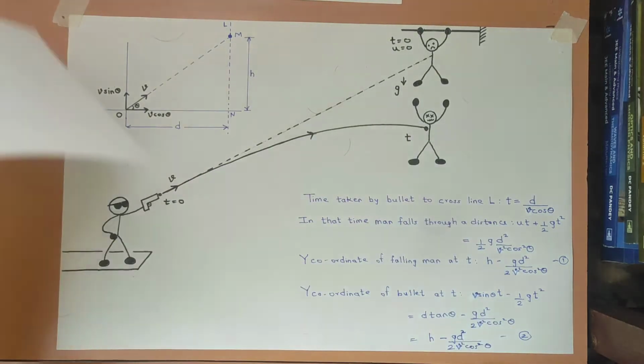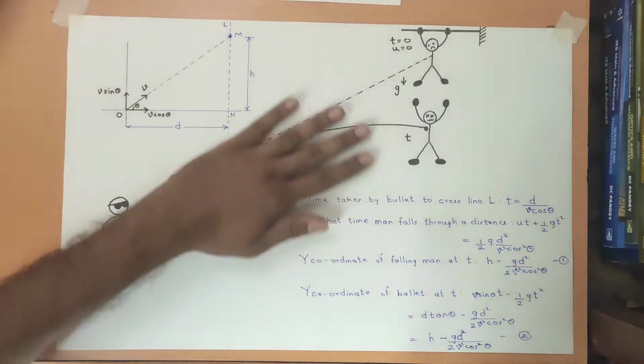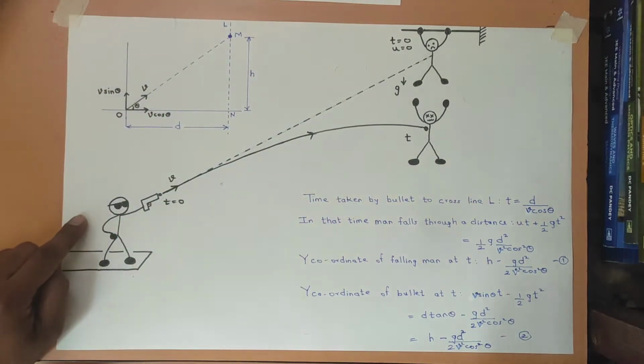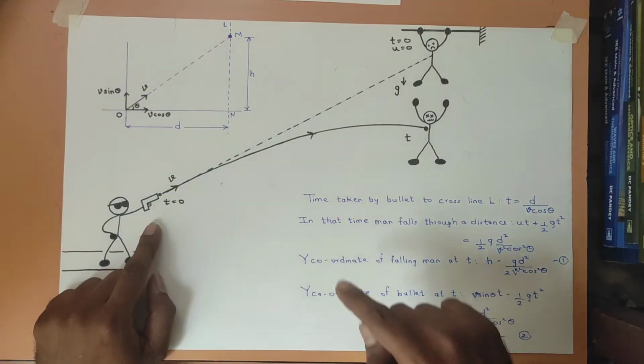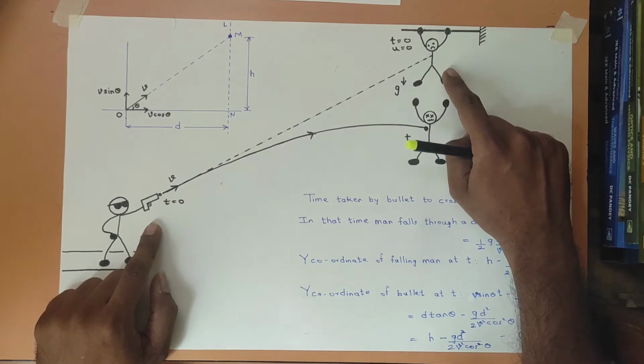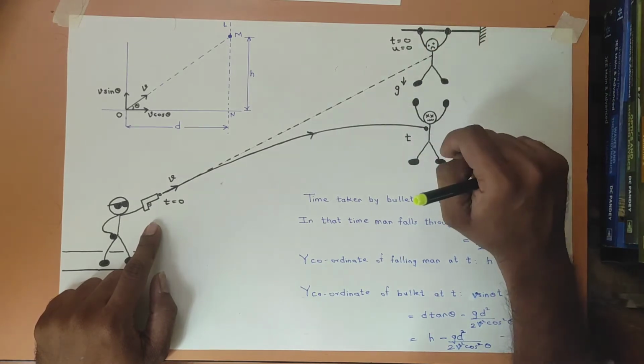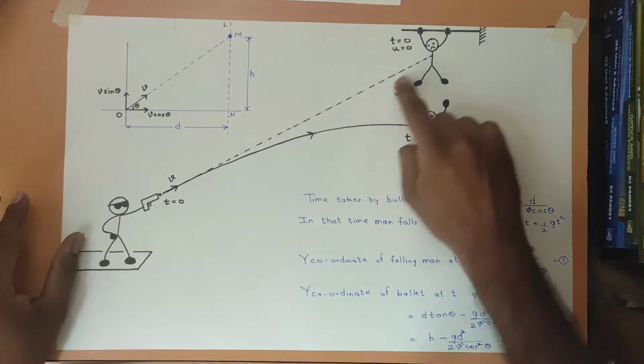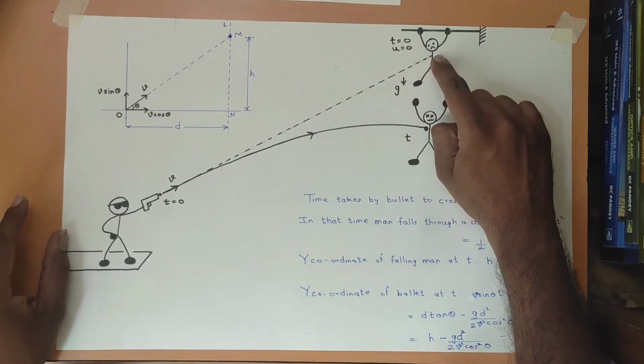We have a very interesting situation over here. This is a killer pointing his gun towards this hanging person who is hanging from some support. He's pointing his gun directly at this point on his body.